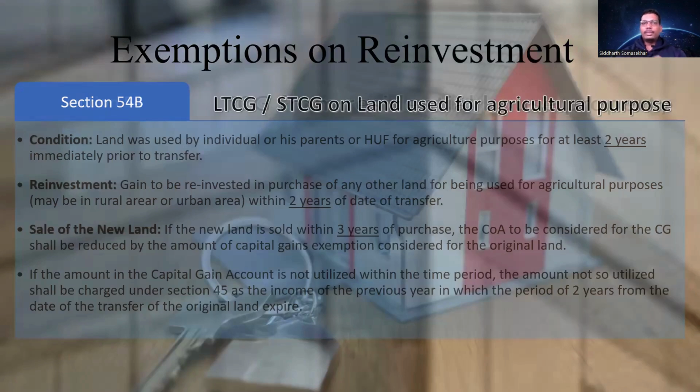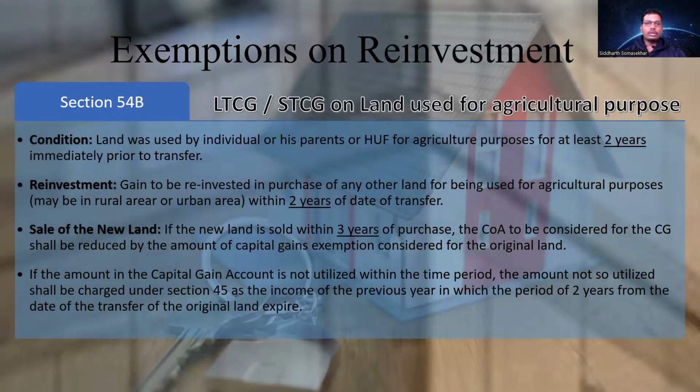Coming to section 54B. 54B talks about long-term capital gain or short-term capital gain on land that is used for agricultural purpose. Now, what is the condition? What are you selling? You're selling a land. Let's say you have a land in a city that you or your parents have used for agricultural purposes for at least 2 years immediately preceding the date of transfer.